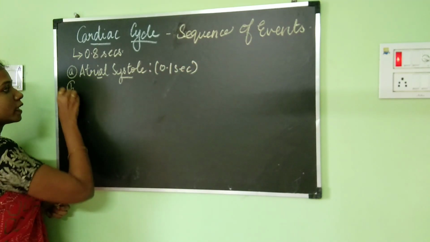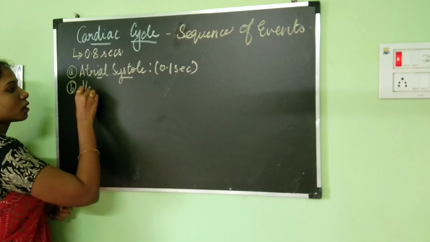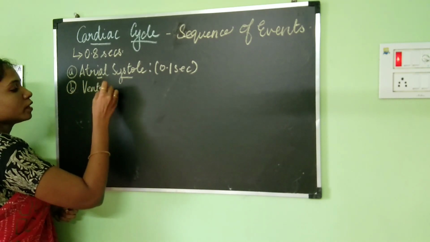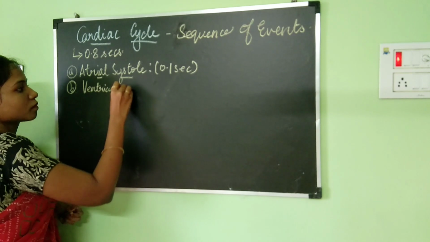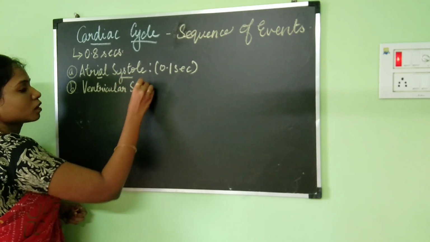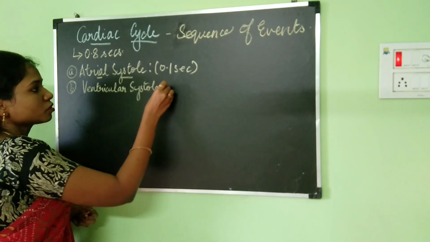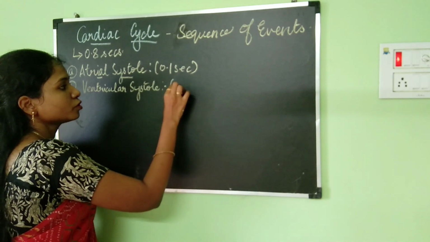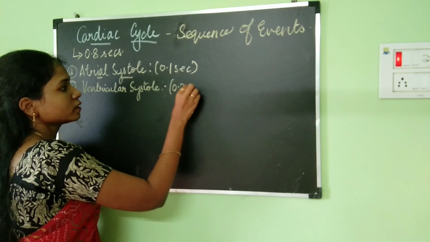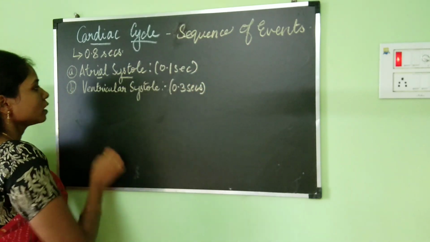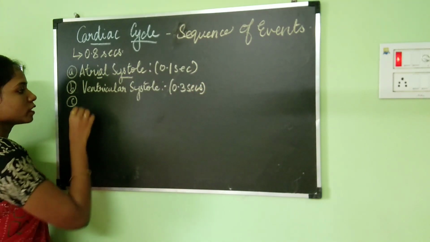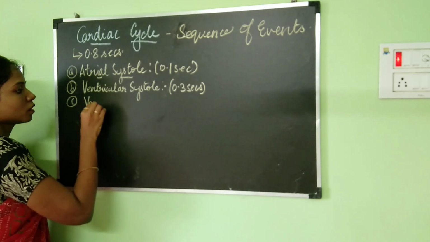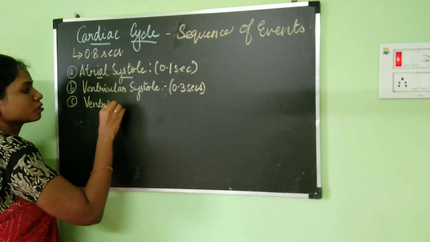The next one is ventricular systole, which is nothing but the contraction of the ventricles, and this is going to last for about 0.3 seconds. And then the last one is the ventricular diastole.